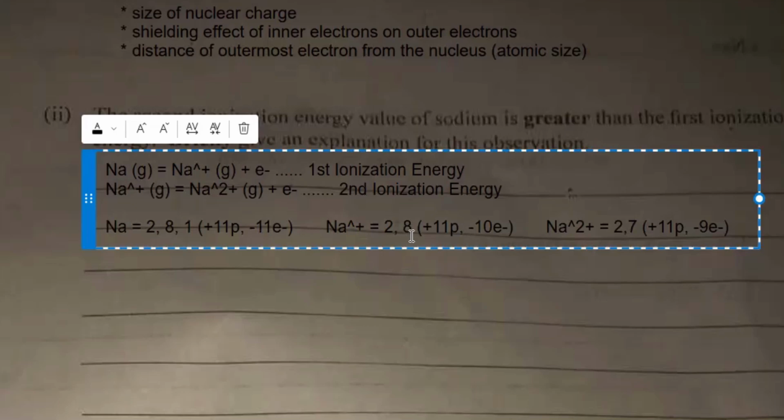So the outer electrons are closer to the nucleus than they were in the atom. So the nuclear force of attraction on the outer electrons in this ion is far greater than it was in the atom. So that is why the energy that will be required to remove an electron from Na+ to make it Na2+ is very high. So let's put it down, okay?